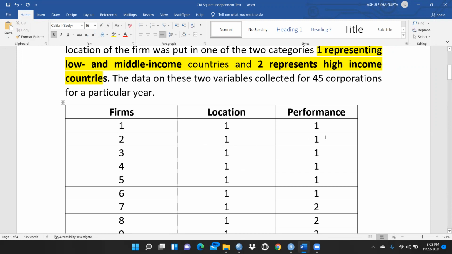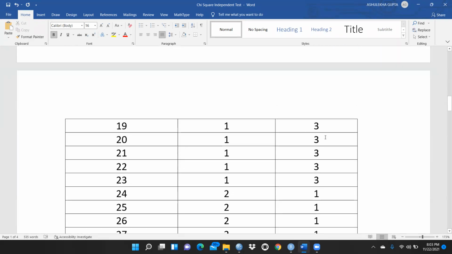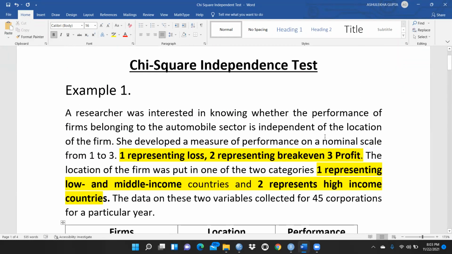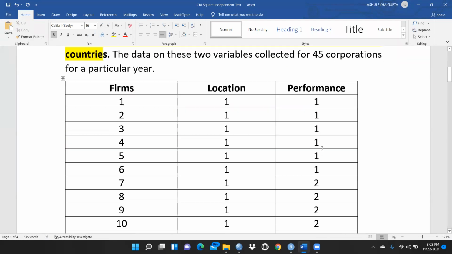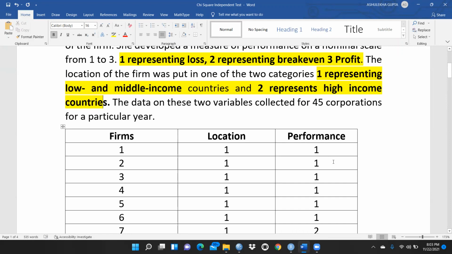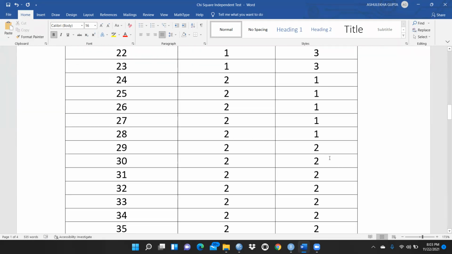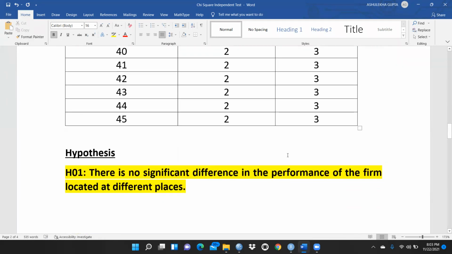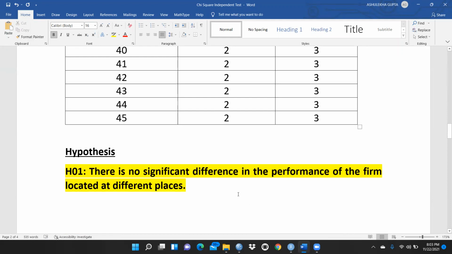And performance, again we have divided into three parts. As I already explained, 1 represents loss, 2 represents break even point, and 3 represents profit, that means firms are in profit. So that is my hypothesis. I just want to check my null hypothesis: there is no significant difference in the performance of the firm located at different places. That means I am saying a place does not affect the performance of the firm.